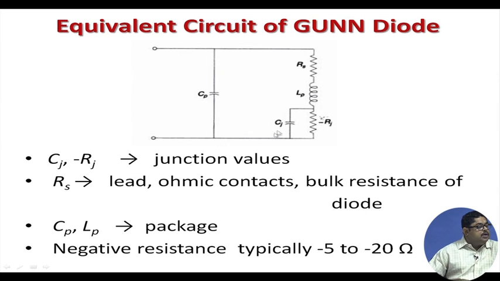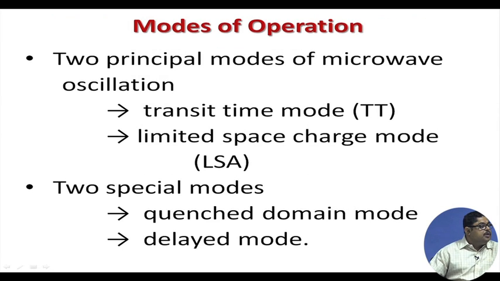Now, the equivalent circuit of a Gunn diode. Again you see the junction capacitance and resistance of a diode. The only change here is that instead of R j it is minus R j, because we have seen the negative resistance. Then there are the R s and L p, and then C p. R s is the lead, ohmic contacts and bulk resistance of the diode, and C p and L p are the package capacitance and package inductance. Negative resistance is typically of the order of -5 to -20 ohm.